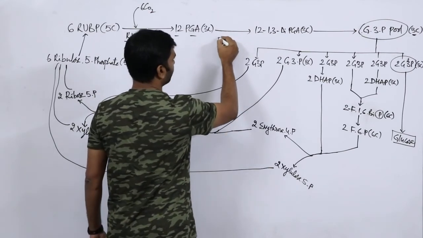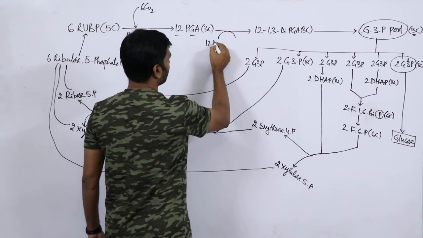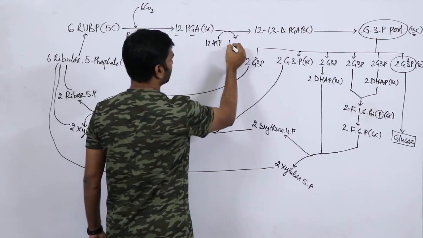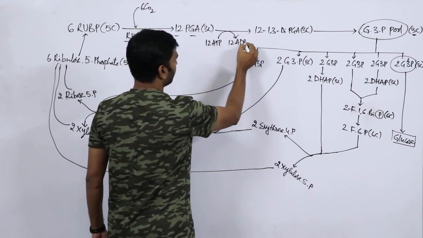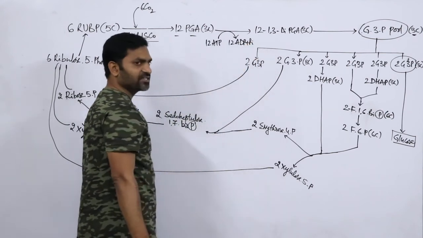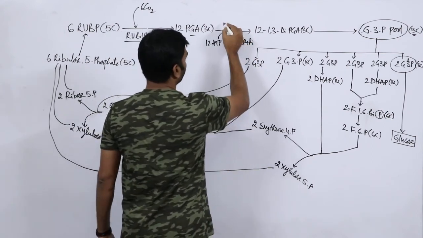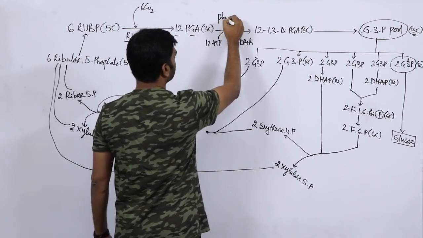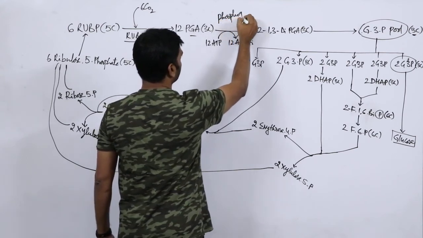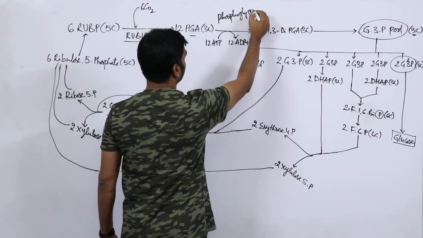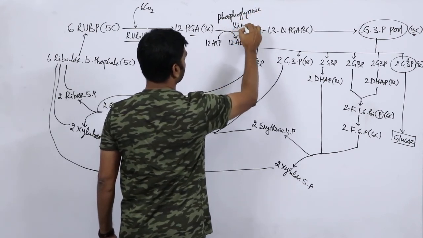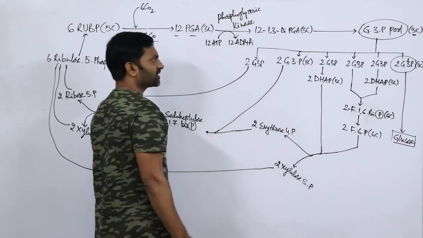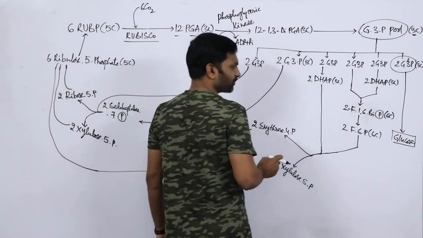In this entire process, 12 ATP is converted into 12 ADP plus Pi, that is phosphate. Then here the enzyme will be phosphoglyceric kinase.